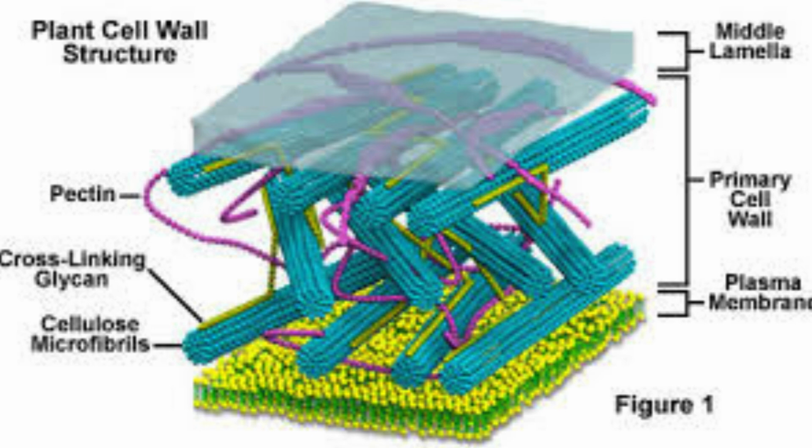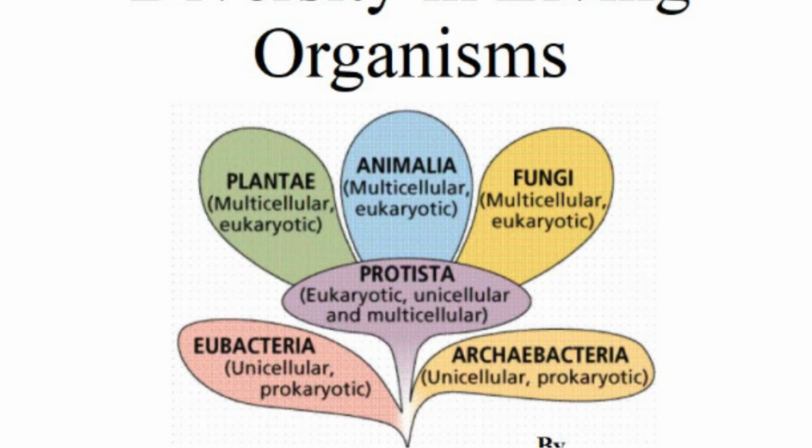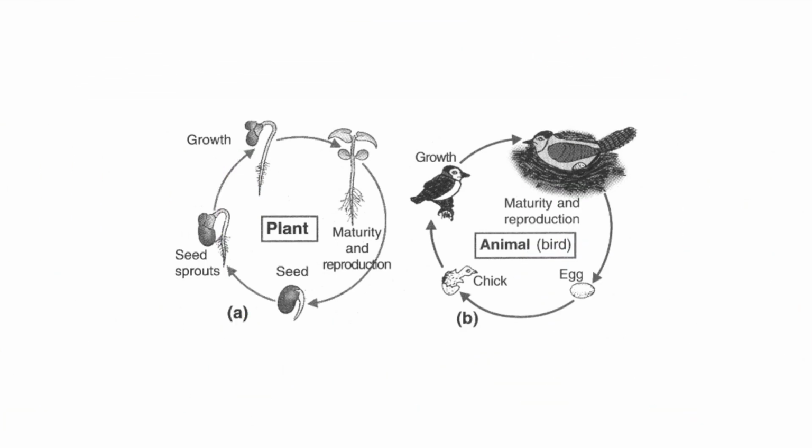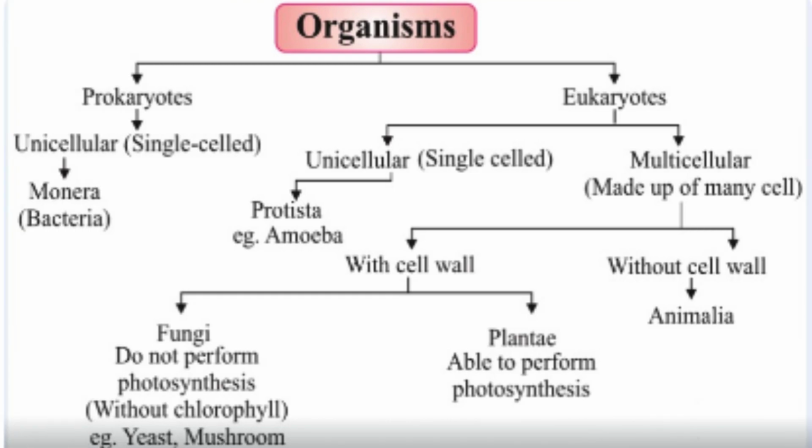Rohit. We will start with the basics. Let's first define what an organism is. An organism is any living thing that can carry out life processes such as growth, reproduction, and response to stimuli. Are you following so far? Yes, ma'am. So, every living thing around us is an organism?